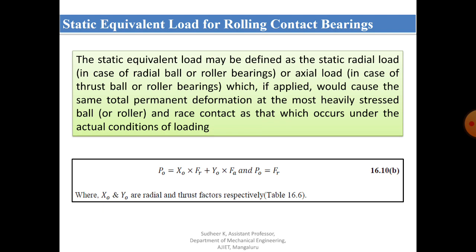That can be calculated with the help of equation 16.10b, that is P0 equal to X0 FR plus Y0 FA. Here FR is the radial load, and FA is the axial load, where X0 and Y0 are the radial and thrust factors respectively. So this is about the static equivalent load for rolling contact bearing.